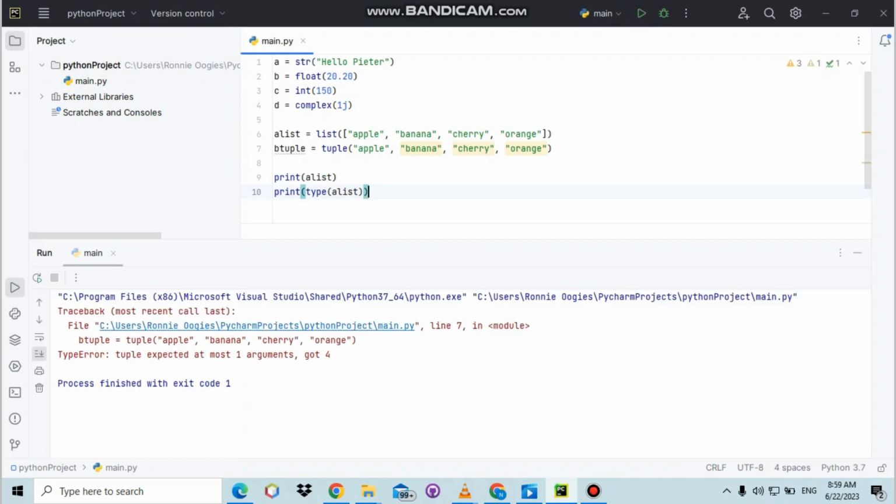As you can see, we're getting a compiler error. Why? The traceback, most recent call, which means we need to look at the b tuple, as you can see here in line 7, in the module. So how do we resolve this? We do the following.